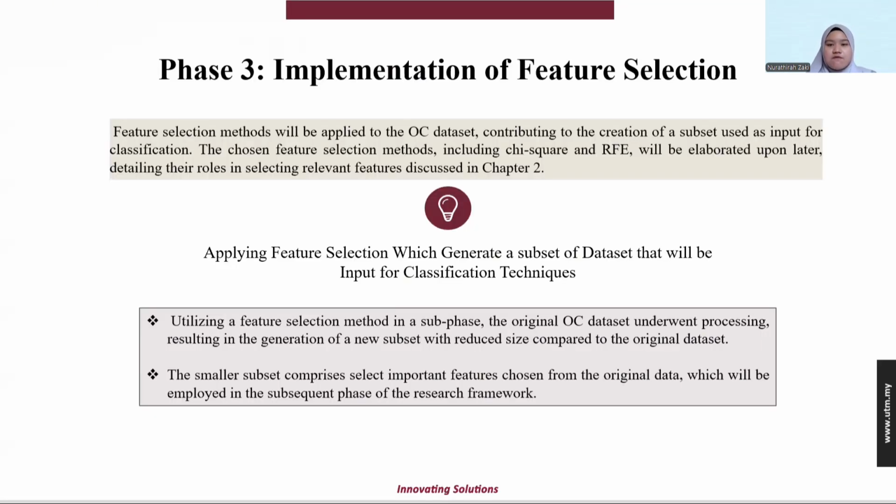On phase 3, the implementation of feature selection is applied to the ovarian cancer dataset, contributing the selection of the subset used as input for the classification, including chi-square and RFE. The detail is in the chapter to be discussed. So applying feature selection generates a subset, and the dataset will be the input of the classification technique. Using the feature selection on the original OC dataset results in the generation of a new subset that reduces the size compared to the original dataset. So the smaller subset comprises the selected important features chosen from the original data that will be employed in the consistent phases of the research framework.